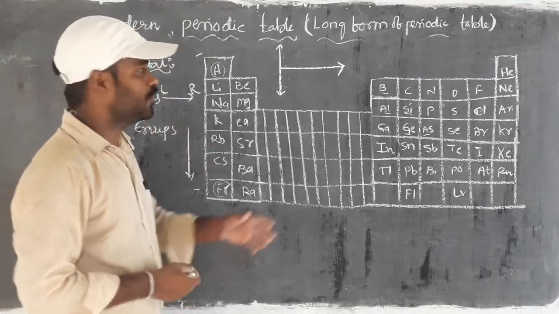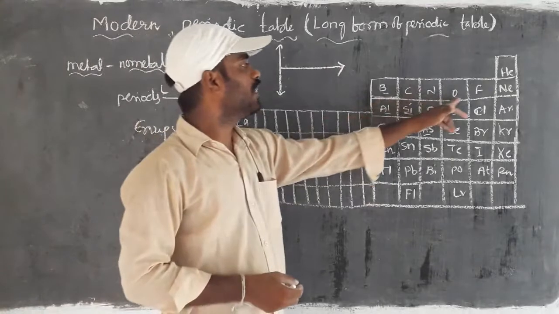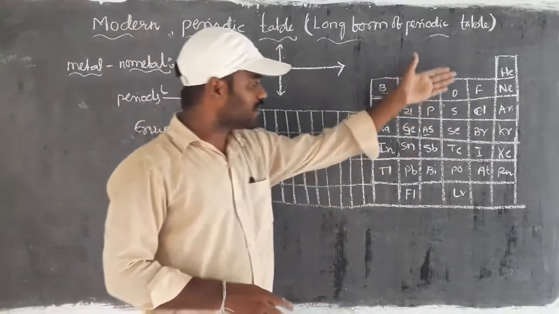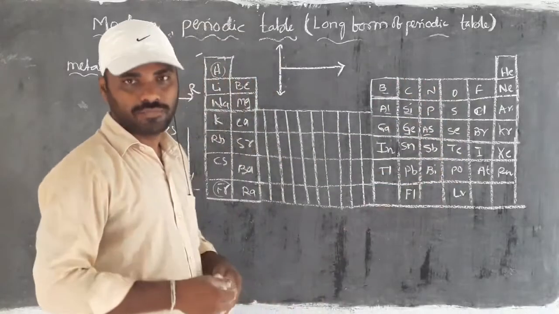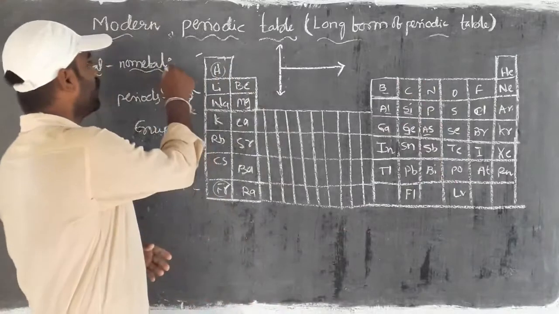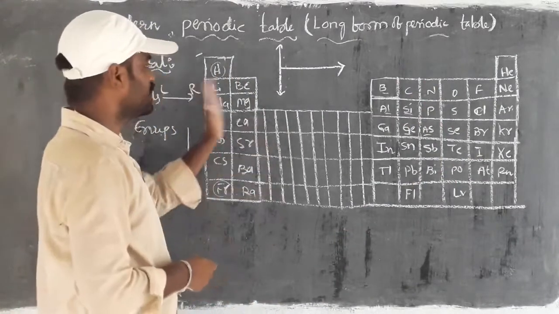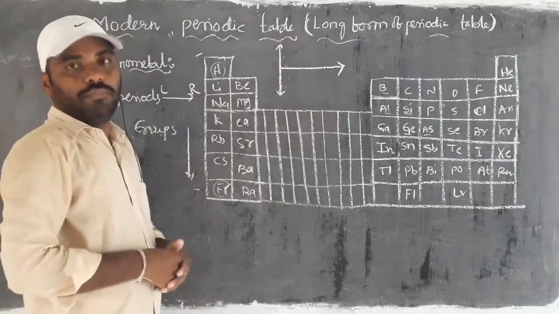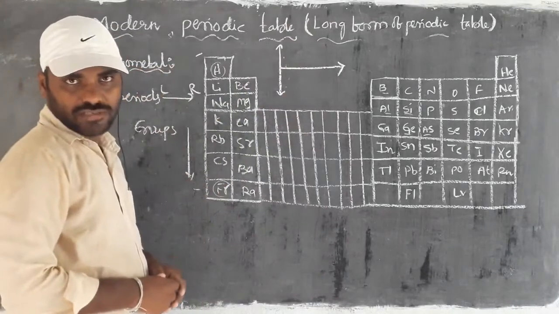If you take every group of elements, the top one is almost in the form of gas, right? Whereas going a little downwards, the metallic property increases. Ultimately, the non-metallic nature decreases. So that is the periodic property in the periodic table about metallic and non-metallic nature, right?